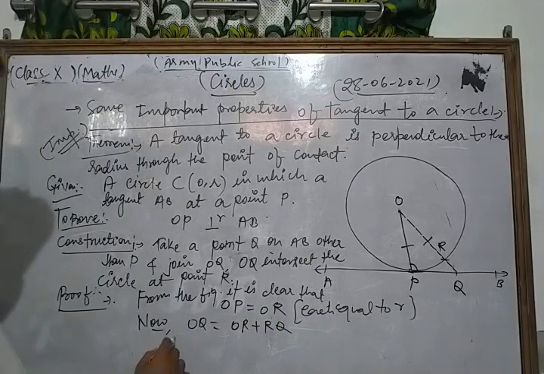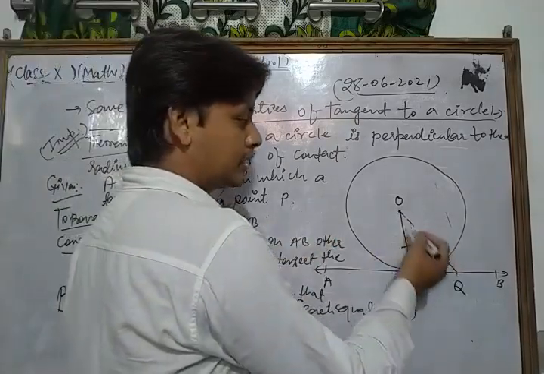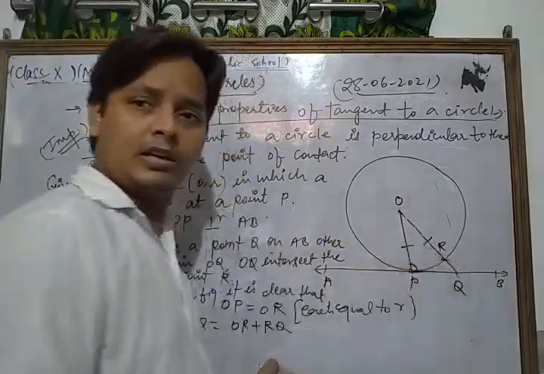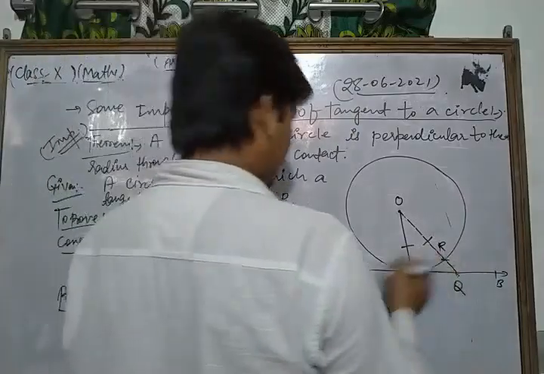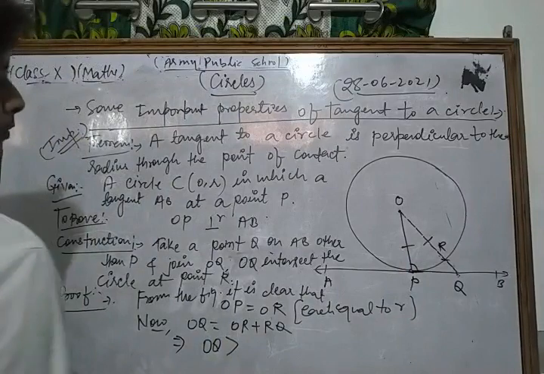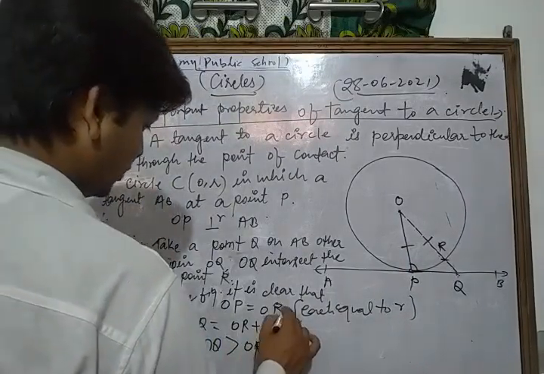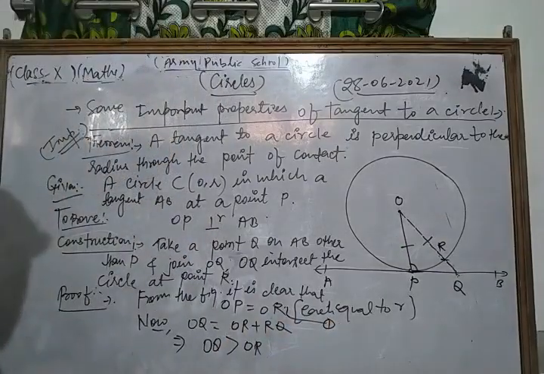So in this way we can say that the distance OQ is the sum of OR plus RQ. So we can say that it is clear from the above discussion that OQ is greater than OR. Here we take equation number 1. Okay, OQ is greater than OR.